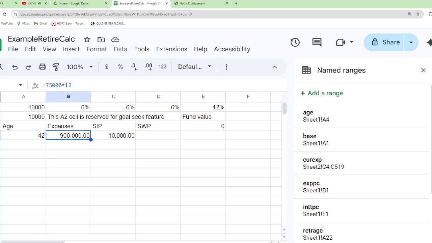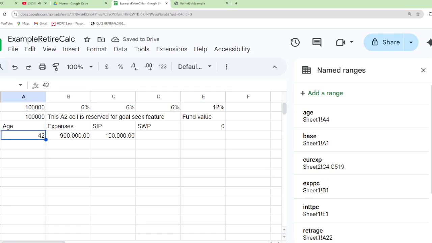Annual expenses is 9 lakh rupees. And SIP is equal to round off base. Starting the first year, it is round off our base cell. The base cell is 1 lakh rupees. We entered 1 lakh 10,000 rupees, we will enter it as 1 lakh rupees. You can start with 10 lakh also, but let me take it as 1 lakh rupees.